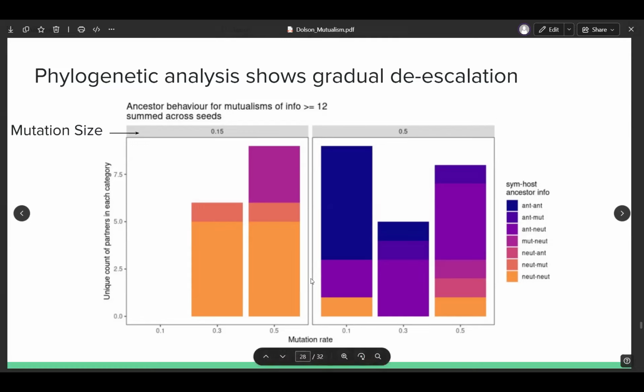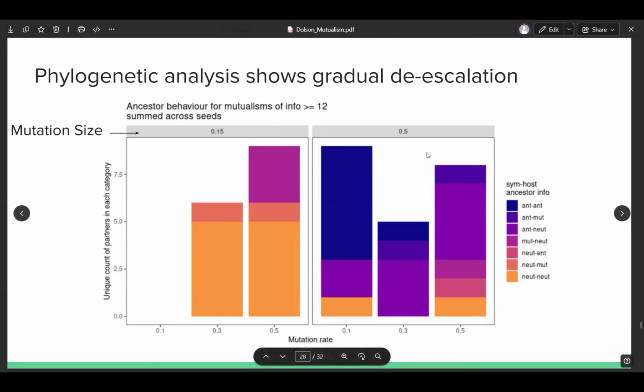So on the left here, we have a lower mutation size, 0.15, and we have three different mutation rates. And these colors indicate what the behavior types of their parents were. So these orange here are neutral, which means both the parent host and the parent symbiont were neutral. So they weren't antagonistic, they weren't mutualistic. This pink color shows that I think the symbiont was actually mutualistic.